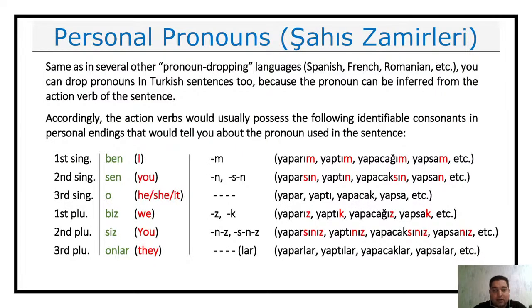I really see this as very important. Whenever I see something very important for grasping the whole language, I put it forward and emphasize it more and more. These personal endings already tell you very much about all the verbs in the Turkish language.